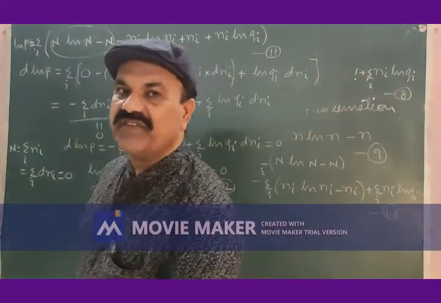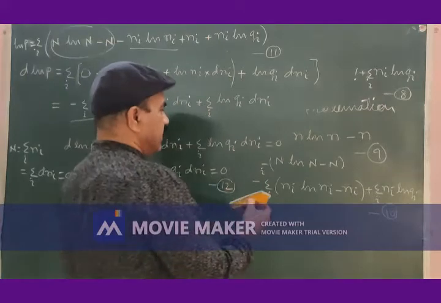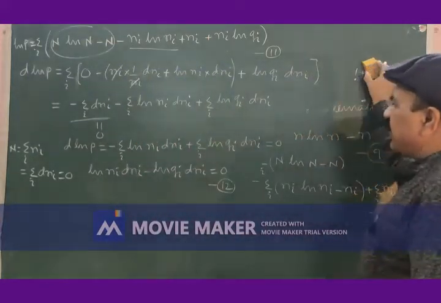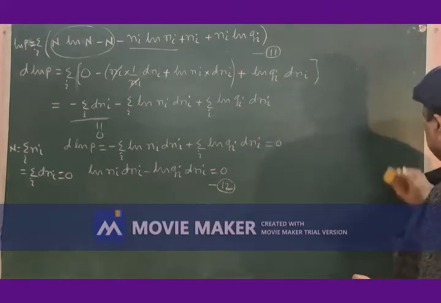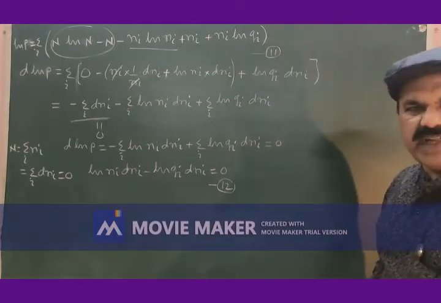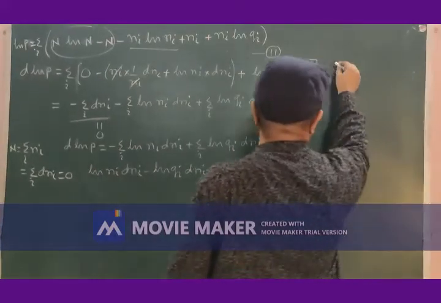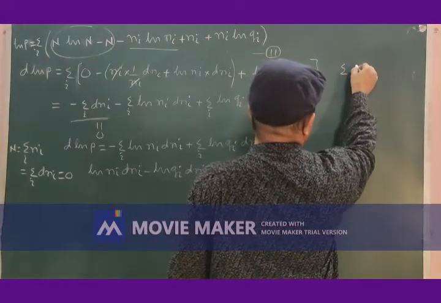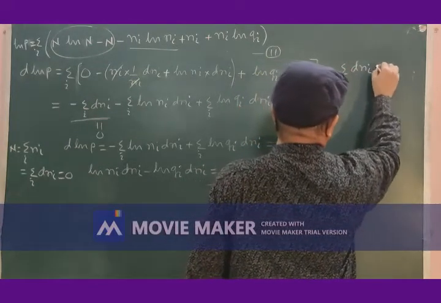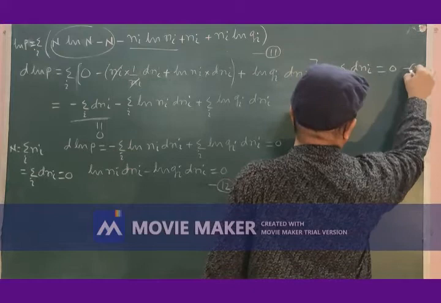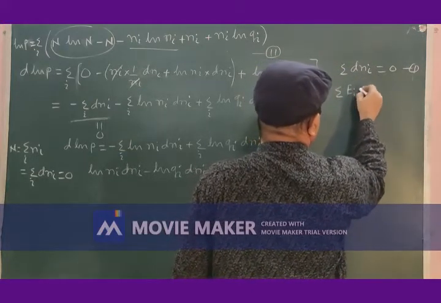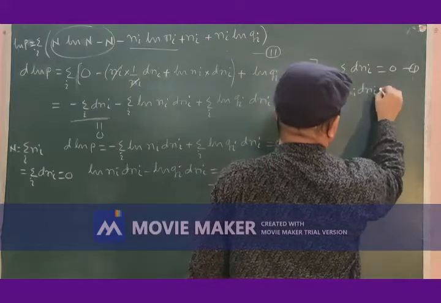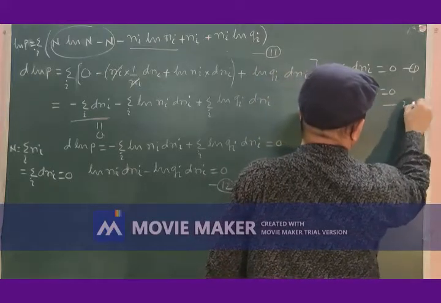Earlier we wrote two equations at the beginning of this article, maybe equations 1 and 2: summation of dni is equal to 0 and summation of ei dni is equal to 0.